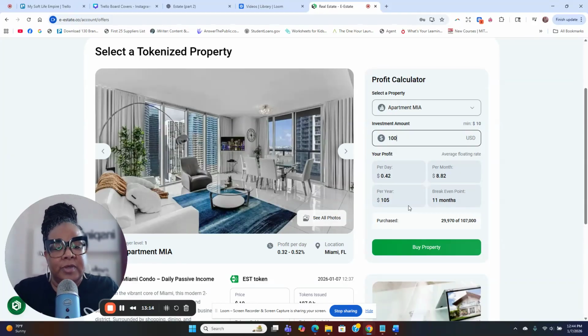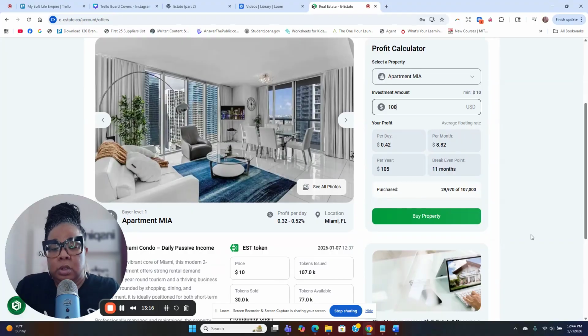Okay. This is great if you like generational wealth. Trust me, when you're gone, we have it in here where you can take your portion of the property, right? You don't own the whole property, you just own a portion, and you can put it in your will and things like that. It's for your family to be able to still make money from it. That's the great thing that really attracted me to it, which I love.